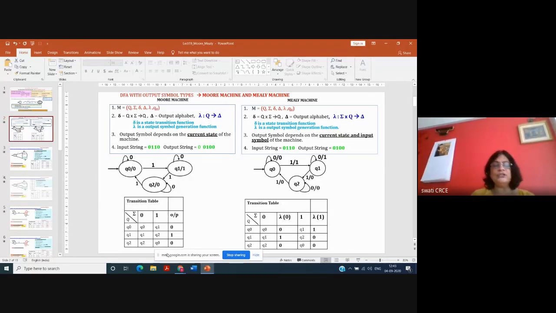So the representation of the transition diagram is different and the table is different. Here in this table, we have two columns for two input symbols, showing what the output symbol will be for every input symbol. But in the Moore machine, the output depends on the state. So for Moore machine, there is only one column, because the output depends on the state. So in front of each state, its output symbol is written. Okay, but here the output depends on the input and the state. So you have one column dedicated to every input symbol. So if there are three input symbols, there are three lambda functions. Okay, but there the lambda is only once.